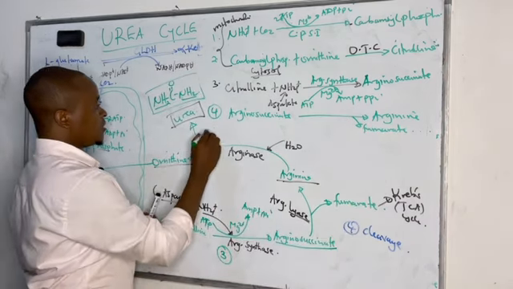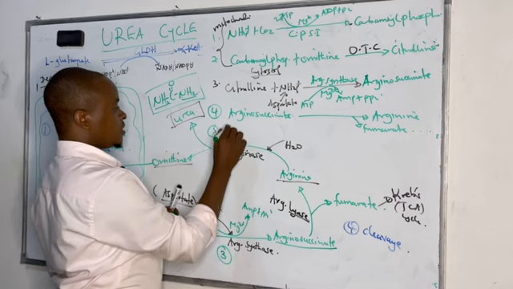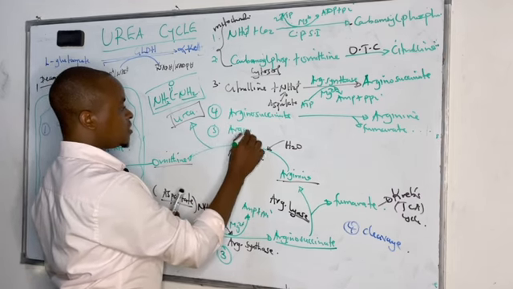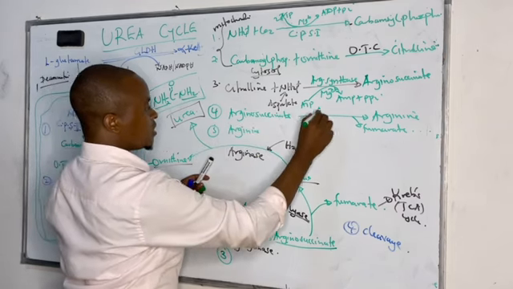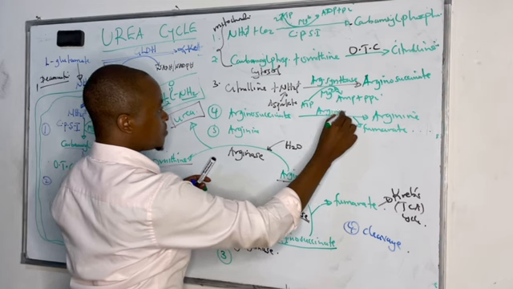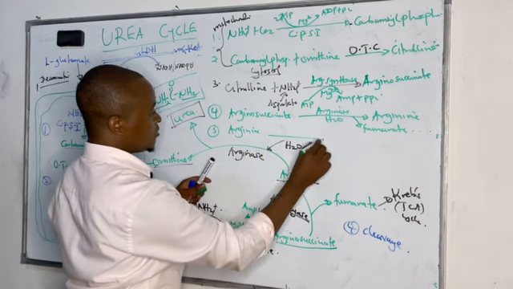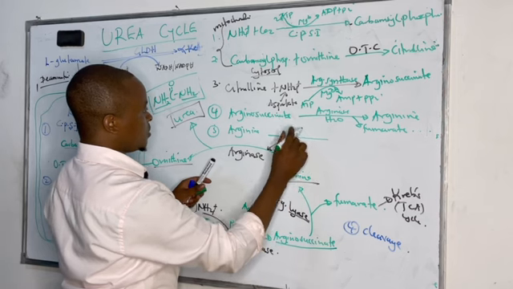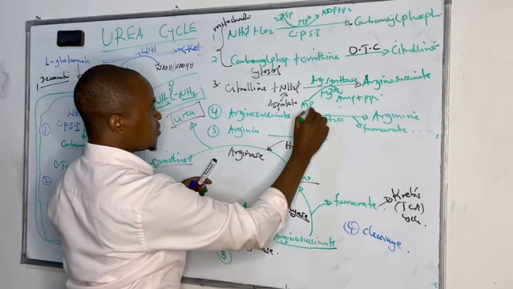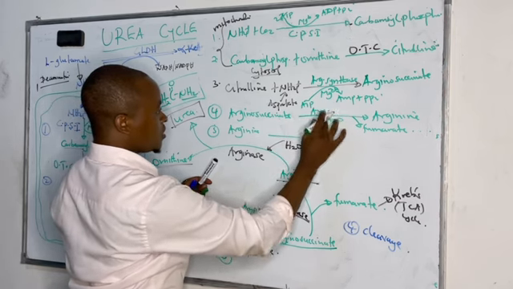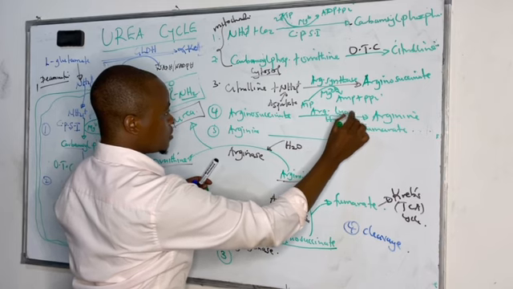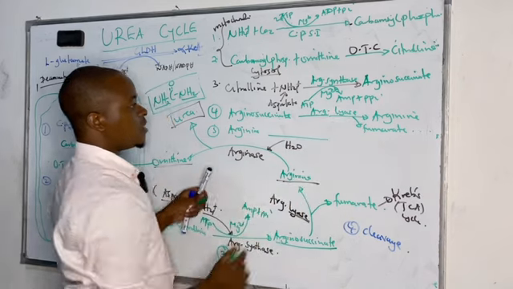This was in the presence of argininosuccinate lyase, which was cleaving off the fumarate.